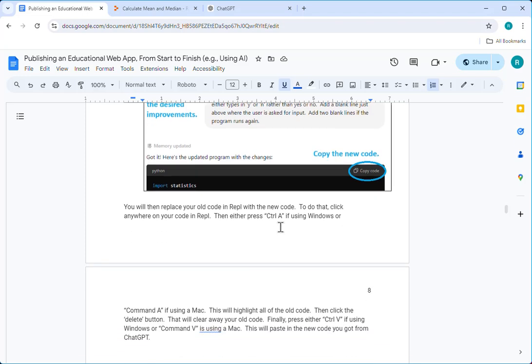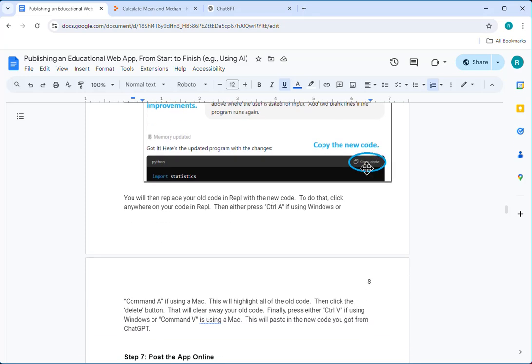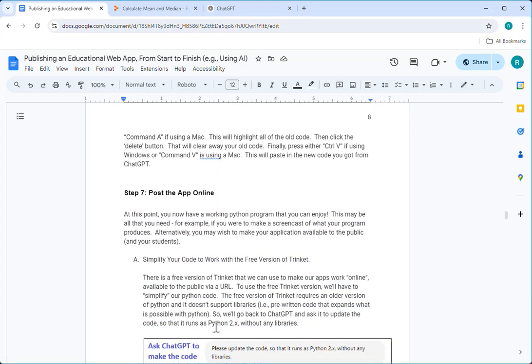And then once I got the new code, as you saw me doing, I would click anywhere on my old code in Replit, and then do Control A to highlight all of the old code, press the delete button, and then finally press either Control V for Windows or Command V for Mac and paste in the new code, and I'm good to go.